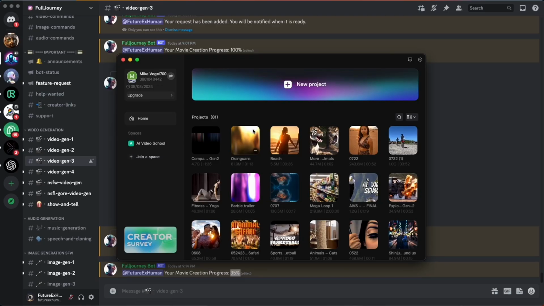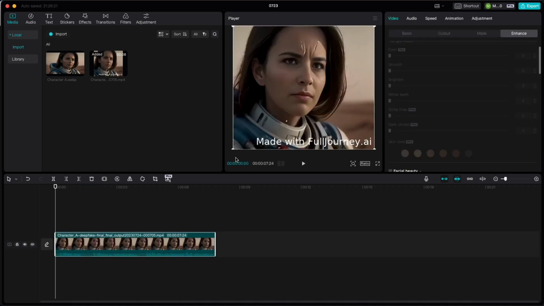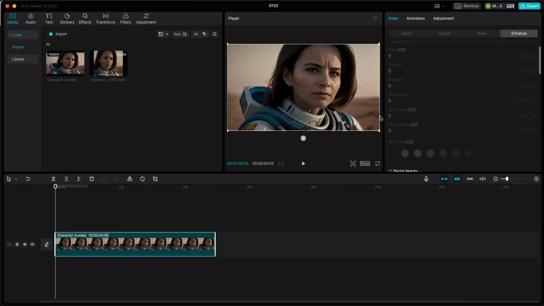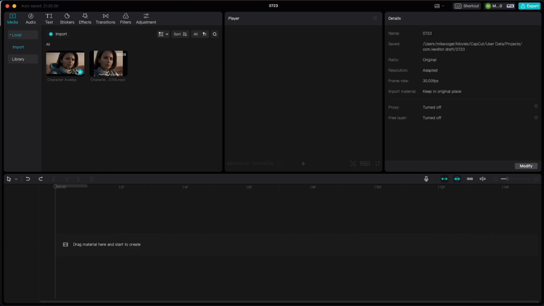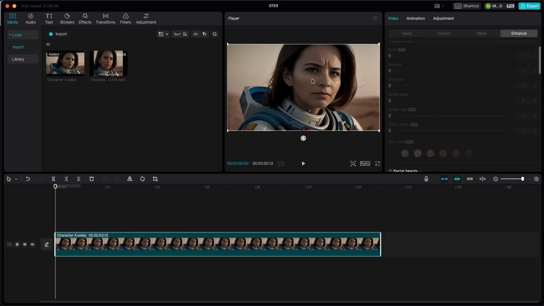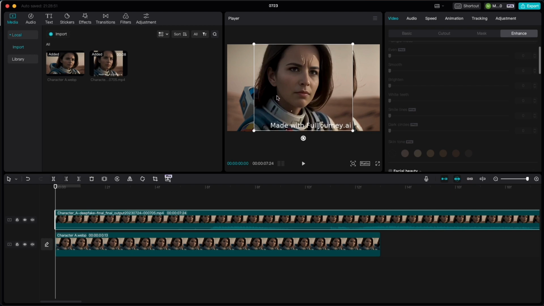Let's bring this all into CapCut. I'm not going to walk through the entire editing process, but I will show you how to get around the fact that you've got this square video that you want it to be landscape like this. I'm using CapCut. If you're in Premiere, you know there's other ways to do this. First, I'm going to put the image down, this widescreen image that will lock the aspect ratio to be this widescreen. Then I'm going to put the deepfake over it.